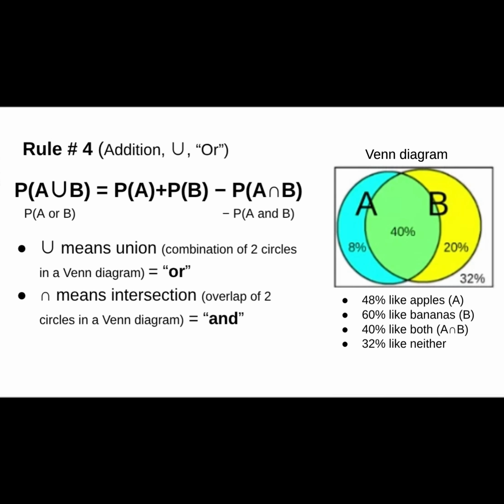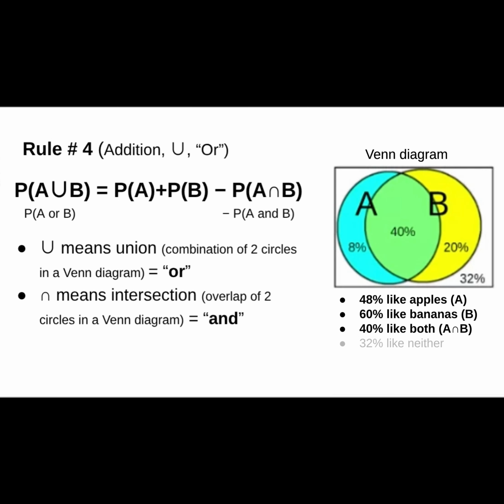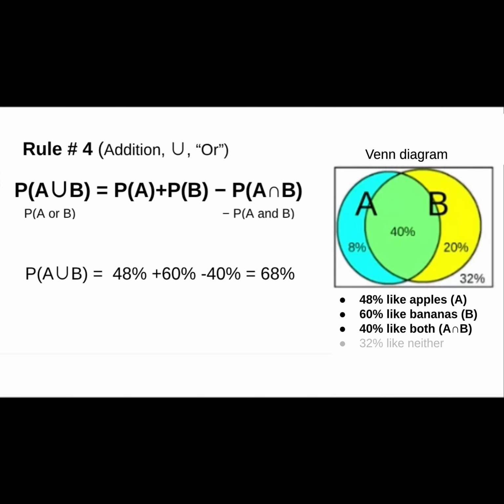But if we don't have the Venn diagram, and you don't have these three values, 8% who like only apples, 20% who like only bananas, 32% like neither, all you have of these three values, 48% who like apples, 60% who like bananas, 40% who like both. How do you calculate the probability of liking apples or bananas? That's when you need the addition rule. The addition rule says to get the probability of A or B, add the probability of A and the probability of B. That's 48% plus 60%.